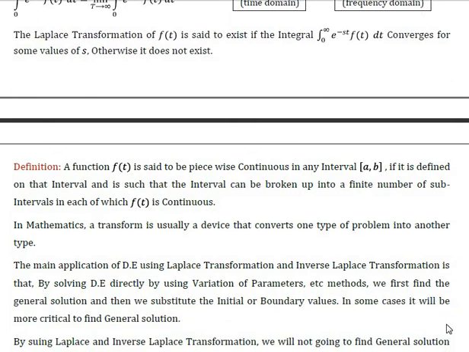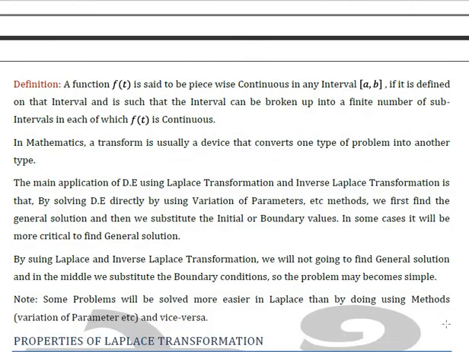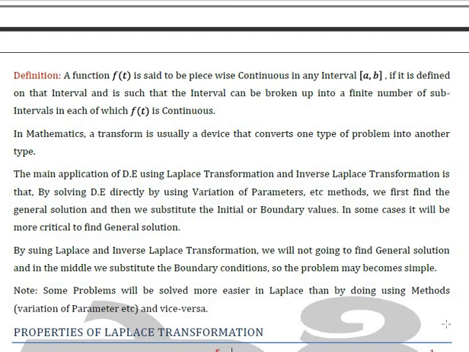Now one more definition, which is given as an alternative definition: a function f(t) is said to be piecewise continuous in any interval [a, b] if it is defined on the interval and the interval can be broken up into a finite number of sub-intervals in each of which f(t) is continuous. In mathematical terms, a transform is usually a device that converts one type of problem to another problem type.